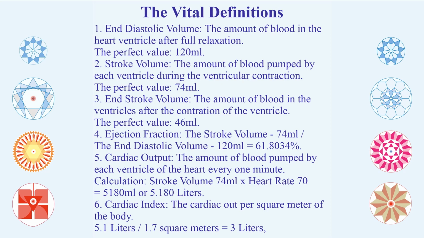Now let's understand the different definitions which are associated with cardiac output. Cardiac means heart, output means amount of blood which is pumped out of the heart every minute. Now let's understand the first concept which comes to my mind, end diastolic volume, the amount of blood in the heart ventricle after full relaxation of the heart. The perfect value is 120 ml. This is derived based on Divyank.